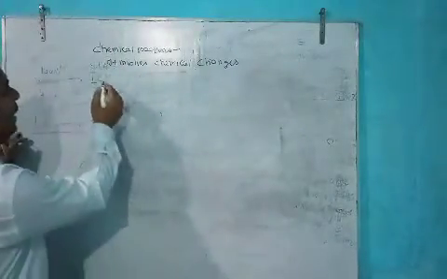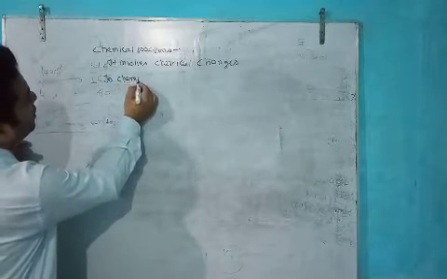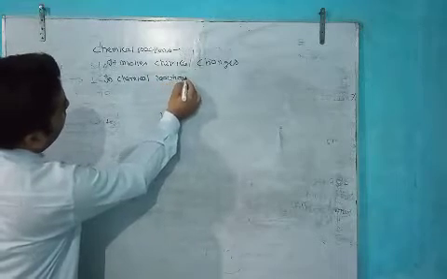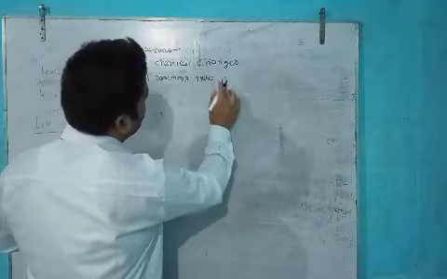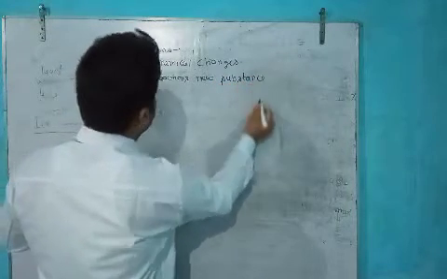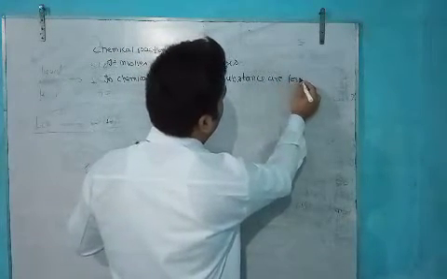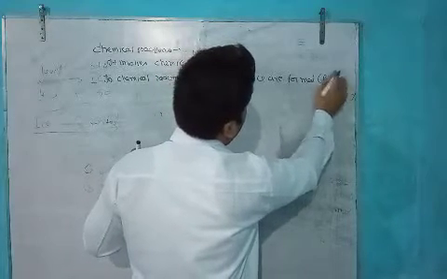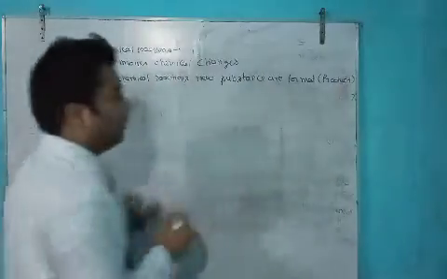So you can say in chemical reactions, new substances are formed, meaning products are formed.